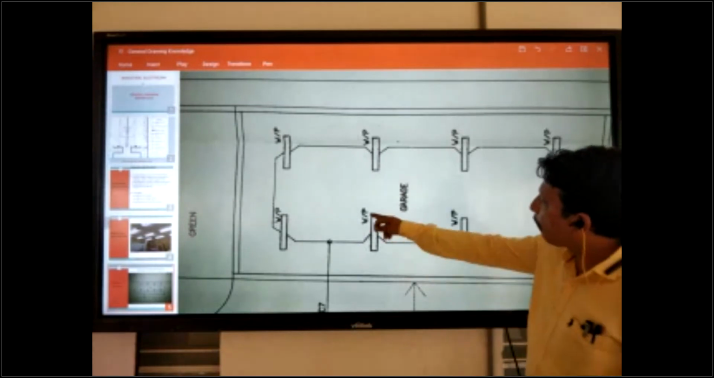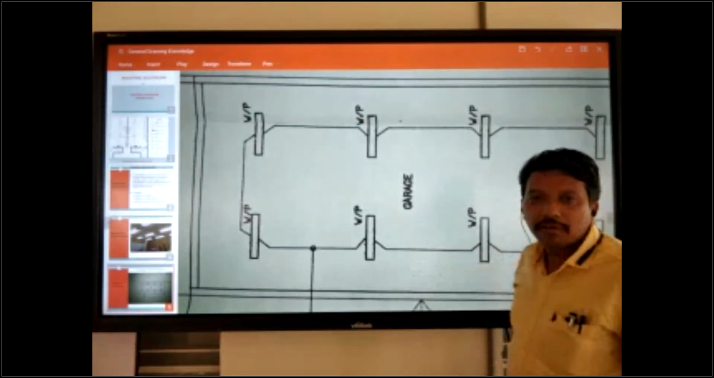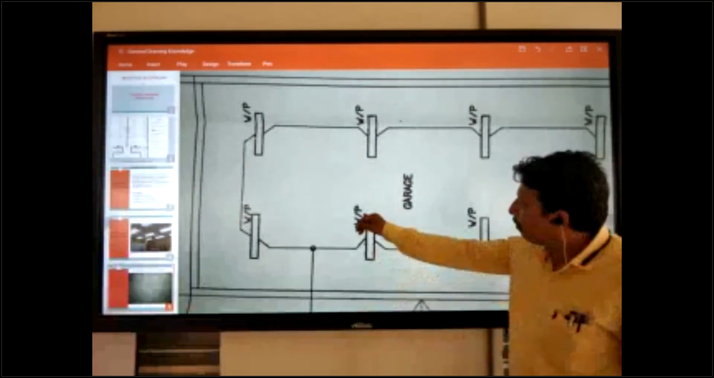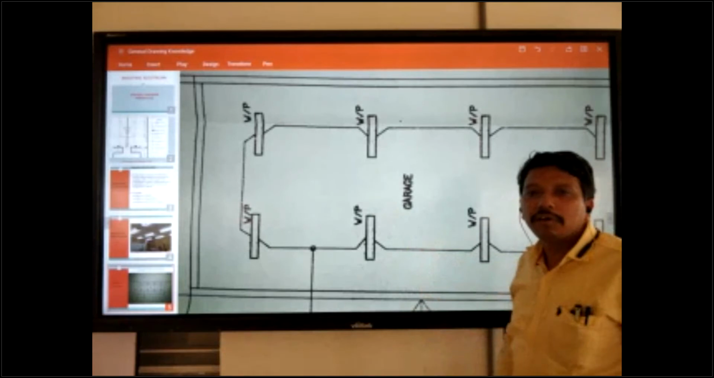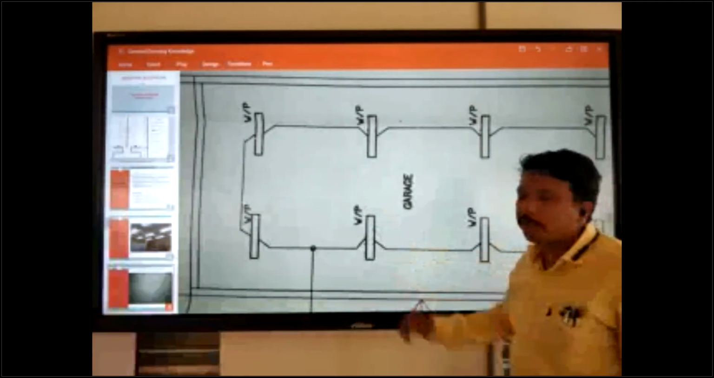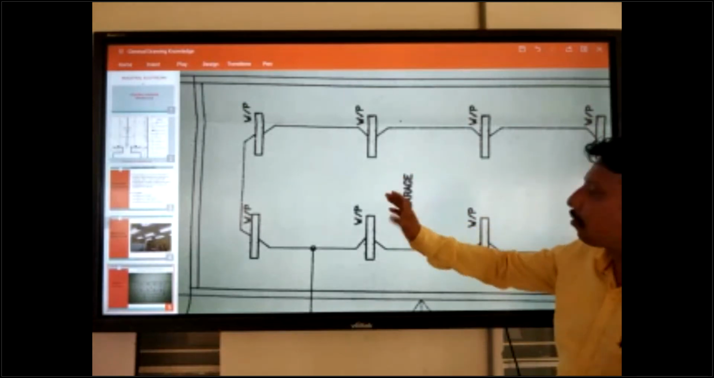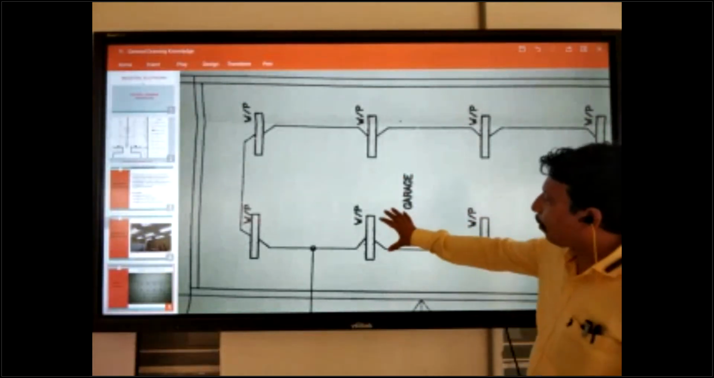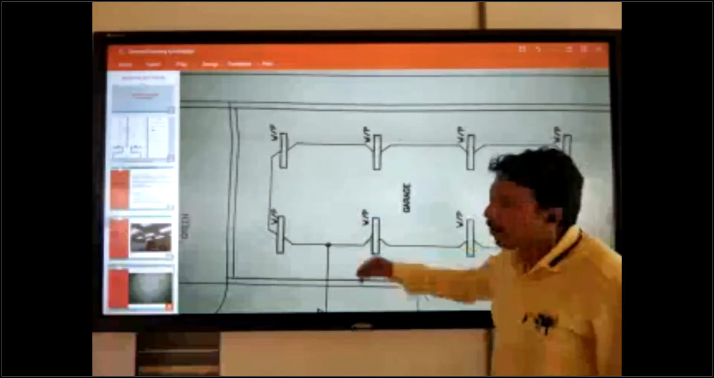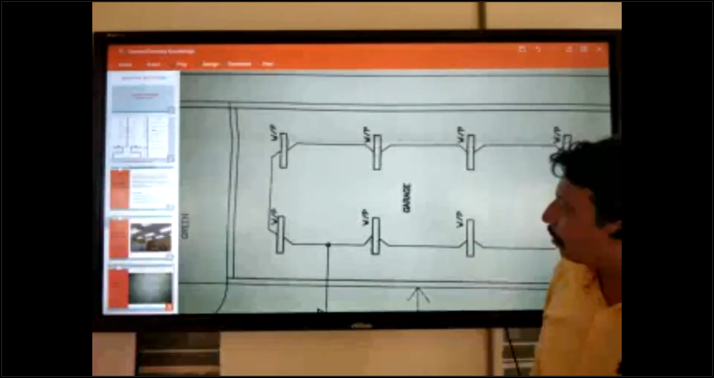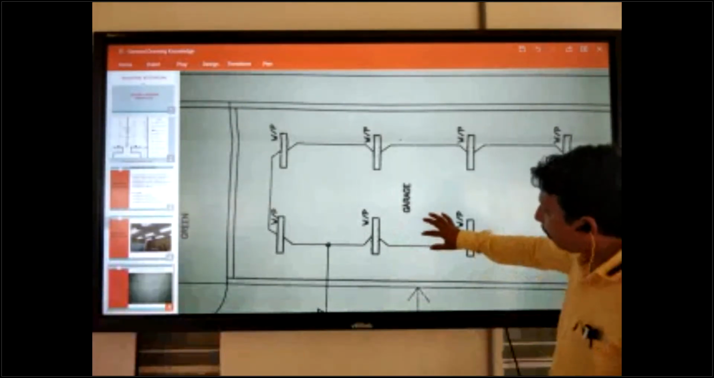WP. What is the meaning of WP? Here it is written WP. WP means waterproof. If water is here, no problem for this one. This is already a waterproof light. Okay. WP means waterproof.